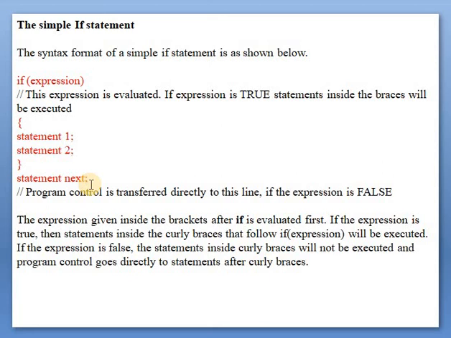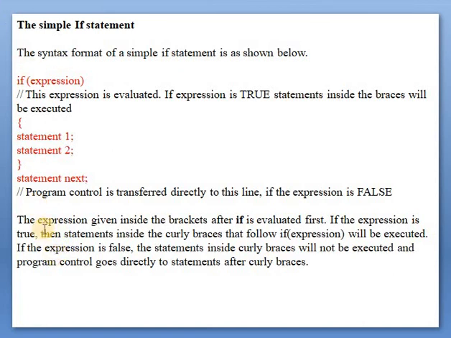See here, in both cases statement next will be executed. If the expression is true, statement 1 will be executed, statement 2 will be executed, and after that statement next. But if the expression is false, it skips this bracket part, meaning it does not execute statement 1 and statement 2, but directly executes statement next.